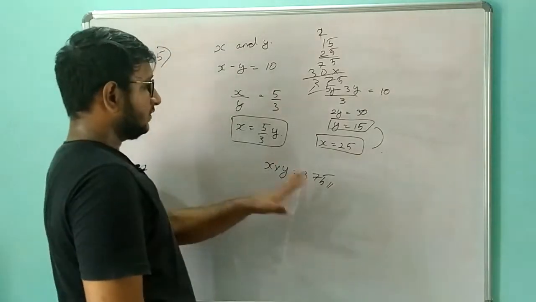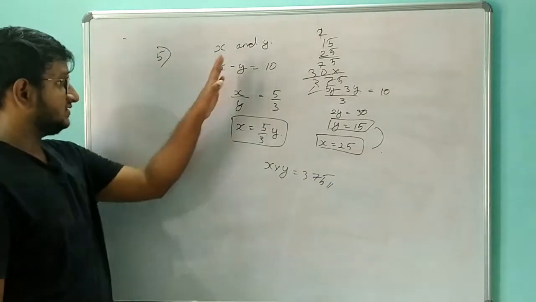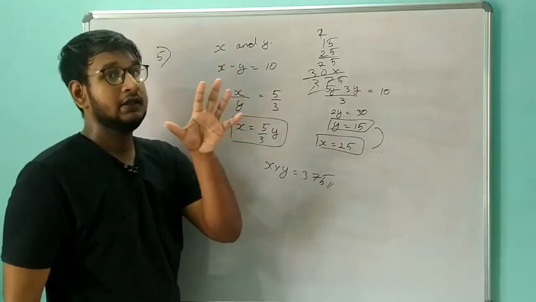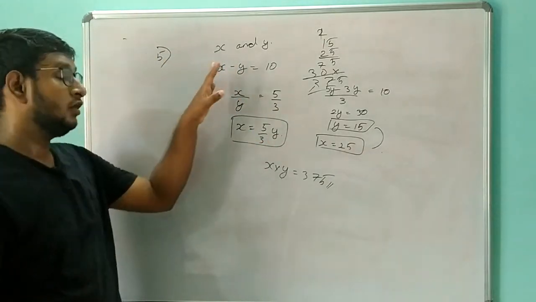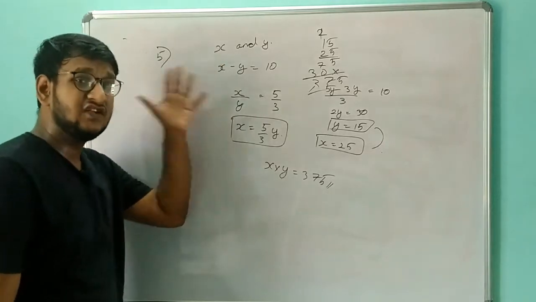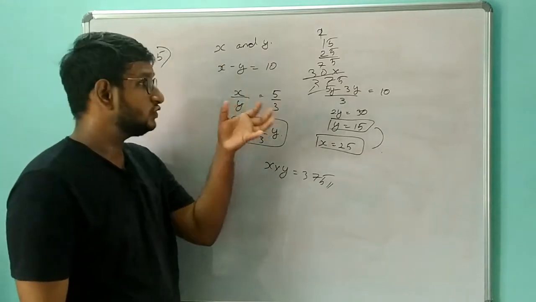So this is also one of the simplest sums. We have taken the difference. Again, the best way to tackle quantitative aptitude is that you need to turn the given clues and values into an equation.